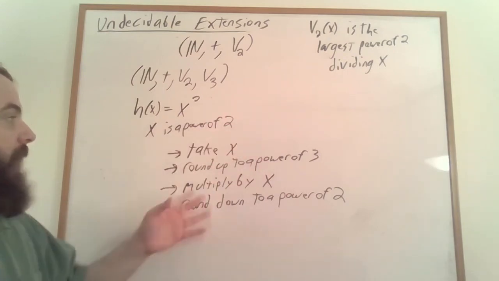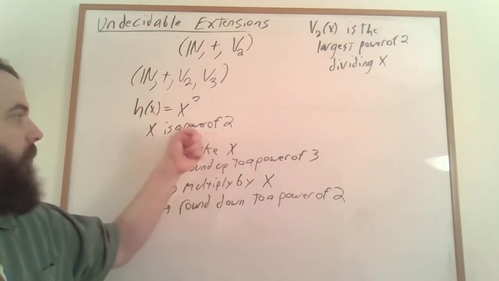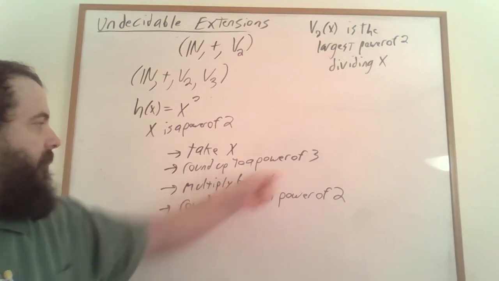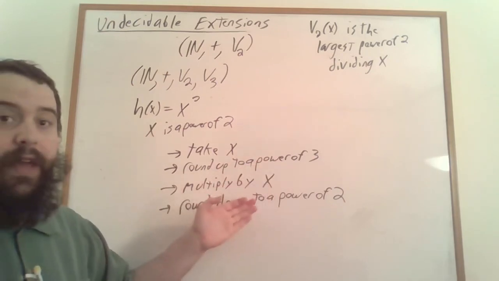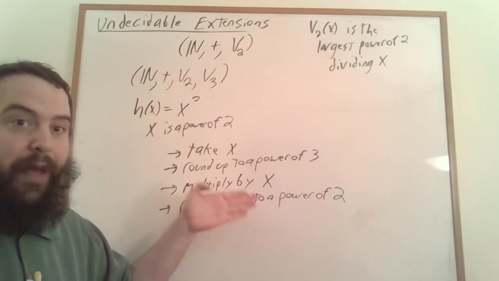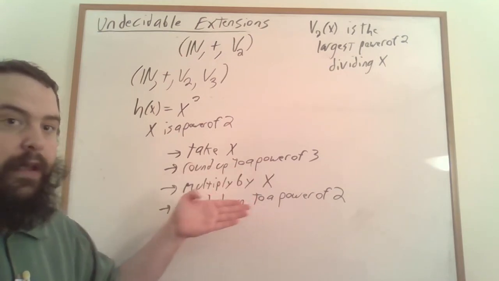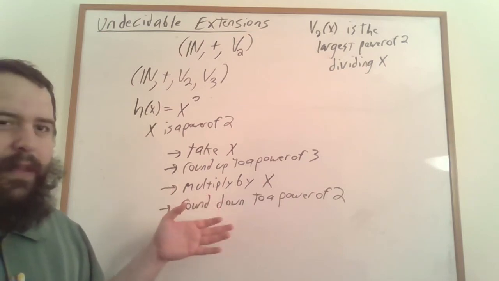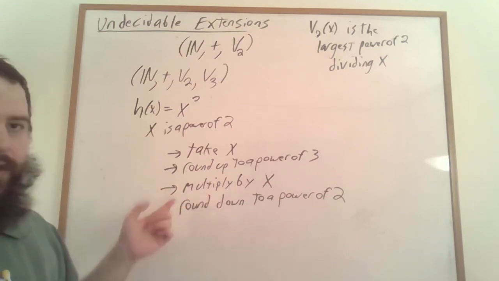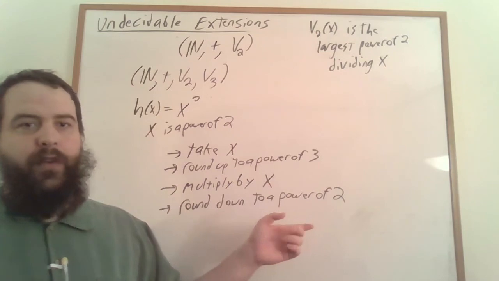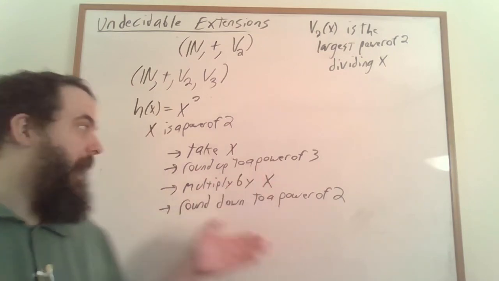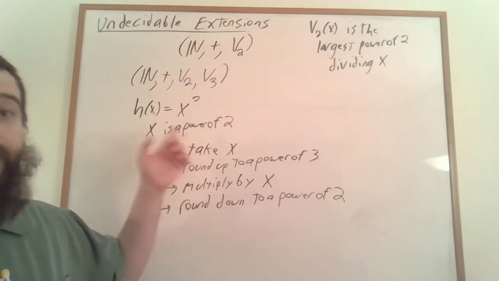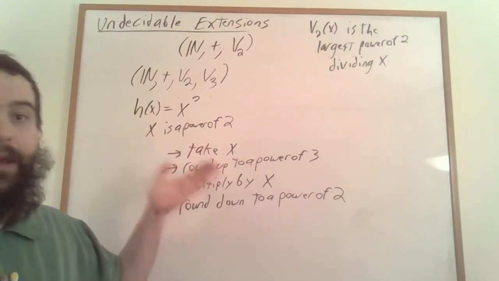And now that we have those two numbers, we have x, which is a power of 2, and a slightly larger thing, which is a power of 3. We multiply those two together. And remember that we could multiply powers of 2 by powers of 3. And then we take the result. It's not quite going to be the answer that we want, but it turns out if we round down to a power of 2, we get what we want. We get x squared. Of course, if x is a power of 2, then x squared is also going to be a power of 2.